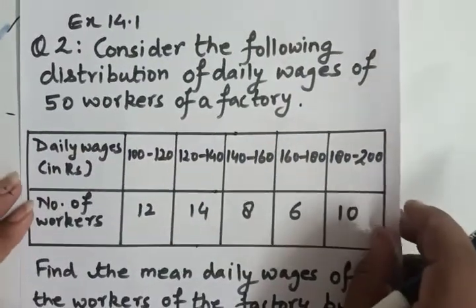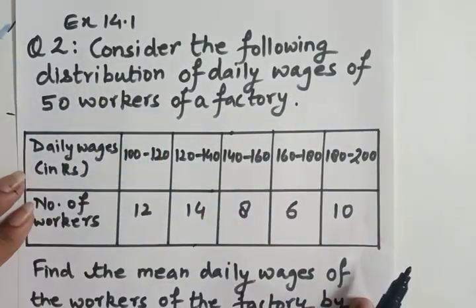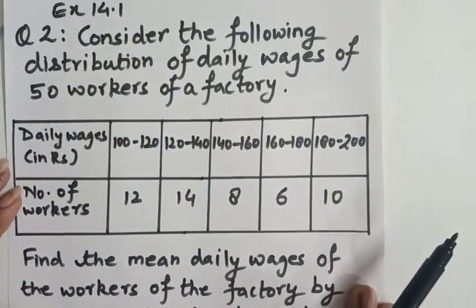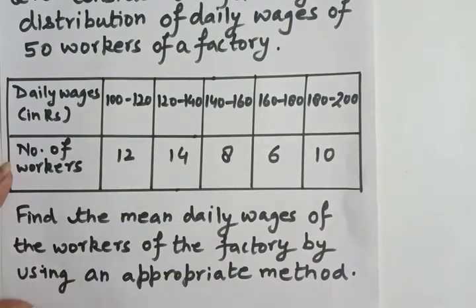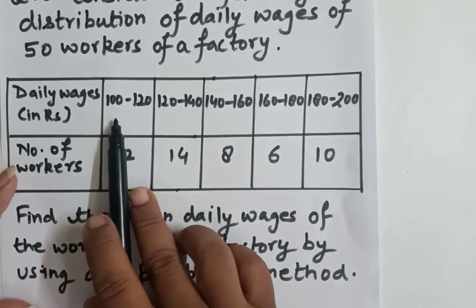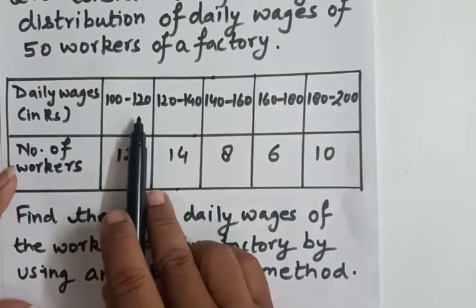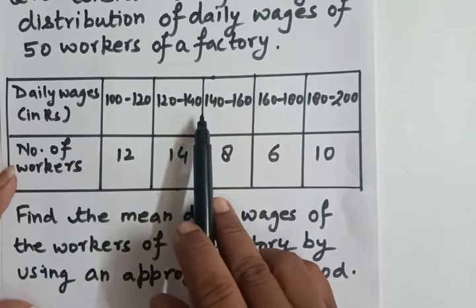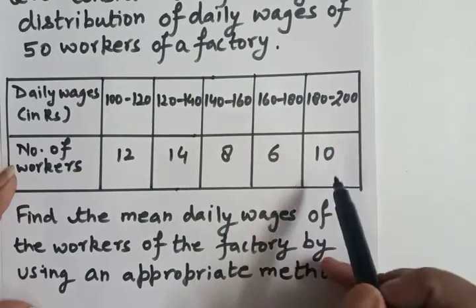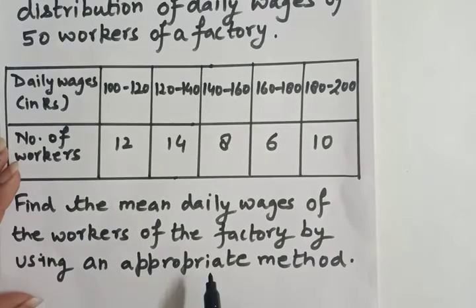There is a question I picked from the NCERT, question number 2 of exercise 14.1. Consider the following distribution of daily wages of 50 workers of a factory. These wages are given in groups in rupees: 100 to 120, where 12 workers are earning between 100 and 120. Similarly, 120 to 140 has 15 workers, then 140 to 160, 160 to 180, and 180 to 200, which has 10.